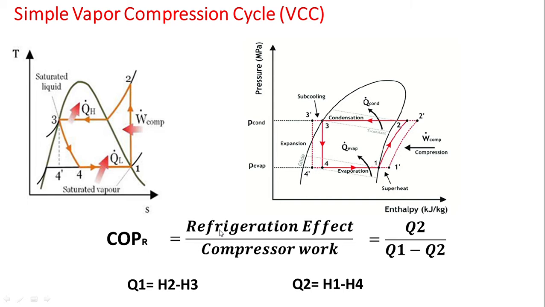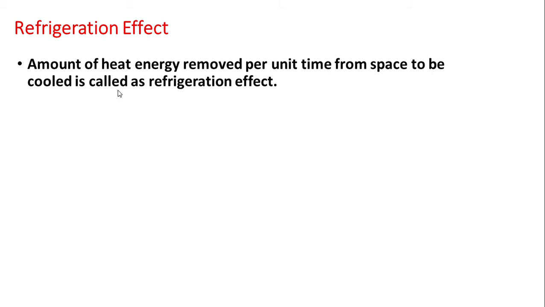Refrigeration effect is nothing but the amount of the heat removed per unit time from the space to be cooled. So refrigeration effect is nothing but how much heat you are removing from the space to be cooled per unit time. Suppose you want to have the cooling of the fridge. So from the fridge, how much heat is removed per unit time? That is called the refrigeration effect.